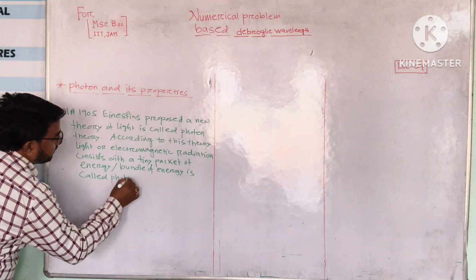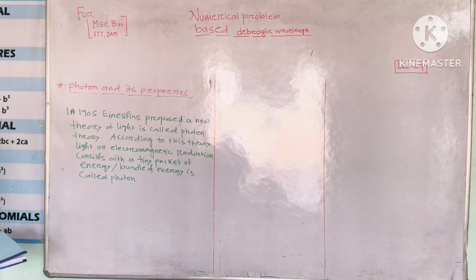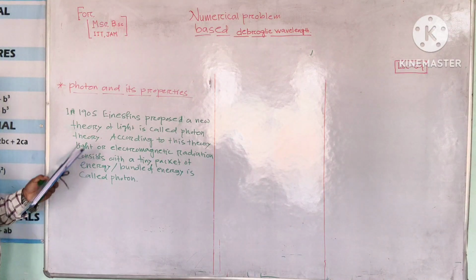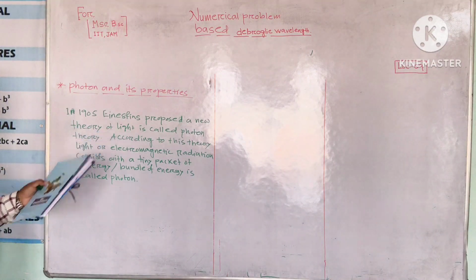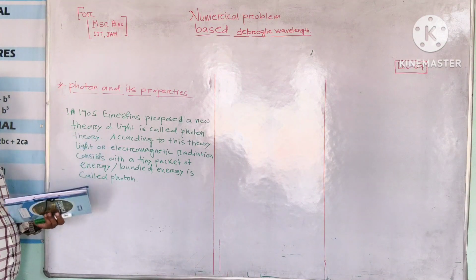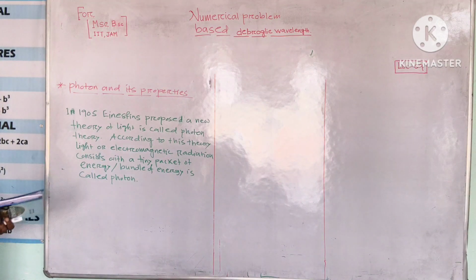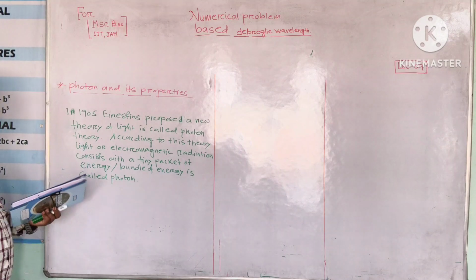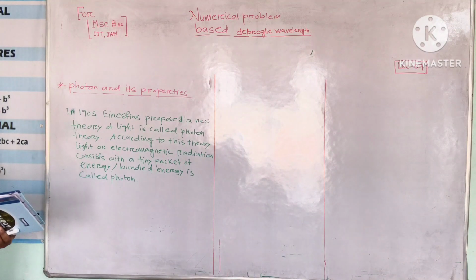Okay, so this is our introduction about the photon. In 1905 Einstein proposed a new theory of light called photon theory. According to this theory, light or electromagnetic radiation consists of a tiny packet of energy or bundle of energy called a photon. Now we are going to discuss the basic properties of the photon.